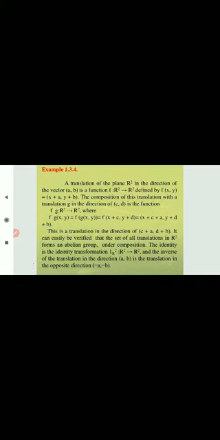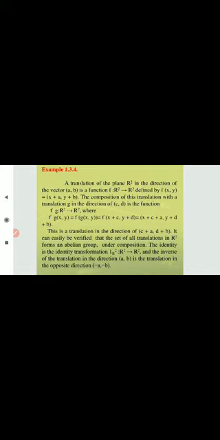Now, a translation of the plane R square in the direction of the vector a comma b is a function f mapping R square to R square, defined by f of x comma y is equal to x plus a comma y plus b. The composition of this translation with a translation g in the direction of c comma d is a function fg mapping R square to R square, where fg of x comma y is equal to f of g of x comma y.